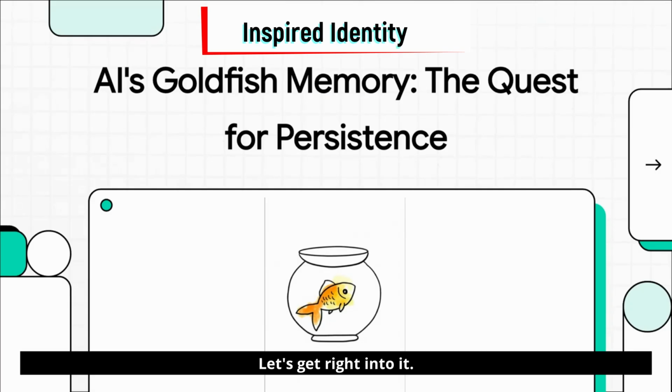Let's get right into it. We are surrounded by these incredibly powerful AIs, right? They can write code, they can create poetry, they can think through some really complex stuff. But, and this is a big but, they all have this one massive, frustrating flaw. They basically have the memory of a goldfish. So in this explainer, we're going to break down exactly why your AI assistant keeps forgetting everything and how a brand new standard is finally giving it a brain that can actually remember.